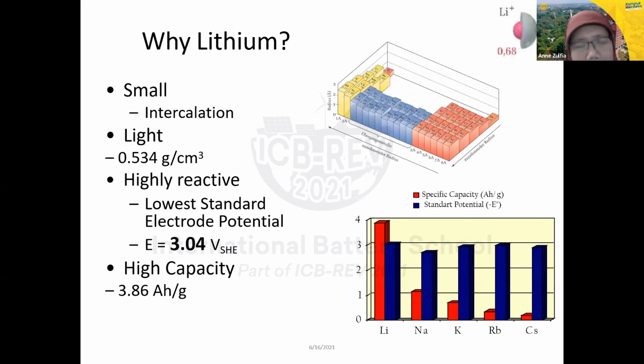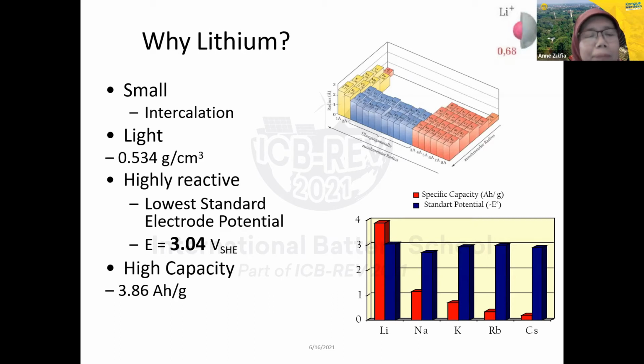So why lithium? First, it's small. During charge and discharge there is intercalation of ions, and it's quite light. The density is 0.535 gram per cubic centimeter, and it is highly reactive, with a low standard electrode potential.